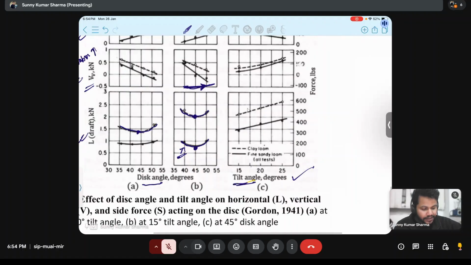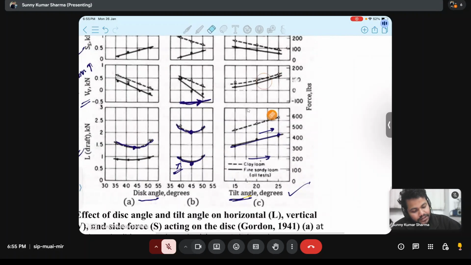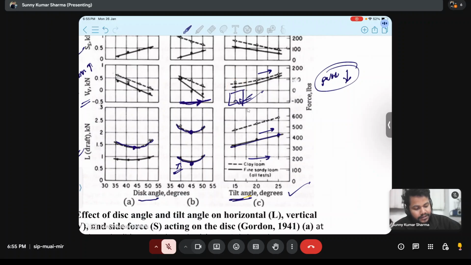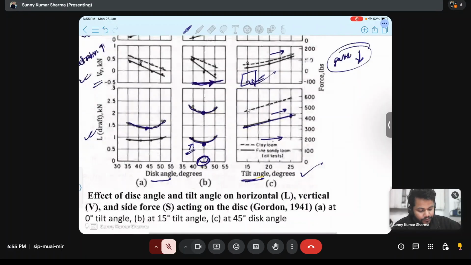And tilt angle, how is it affecting the draft and penetration? When tilt angle increases, draft increases, that you can see. And when tilt angle increases, V force increases. V force is increasing means penetration is decreasing. So for better penetration, we need to have less tilt angle on this side. And for better draft, we need to have a 45-degree disk angle.